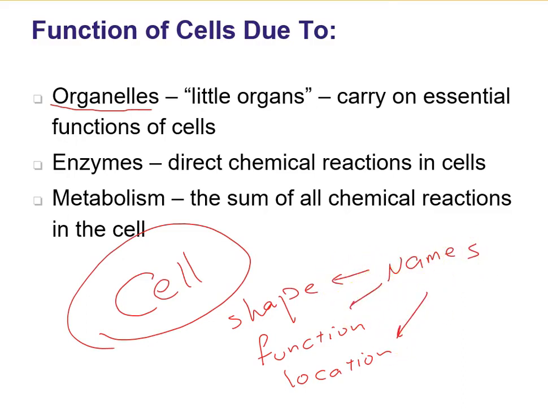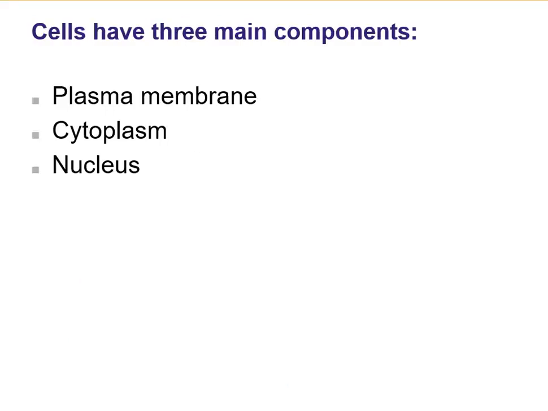We can say all of the cells have three main components. No matter if you are talking about the bone cell or the skin cell or the white blood cell, they all have these three main components. They have plasma membrane, cytoplasm, and the nucleus. Let's draw a cell.